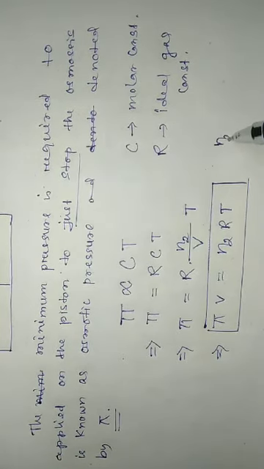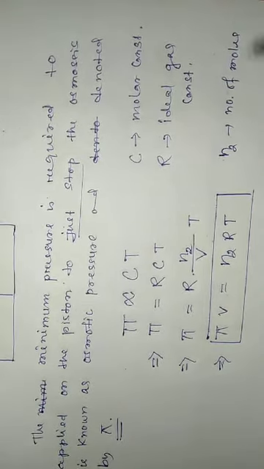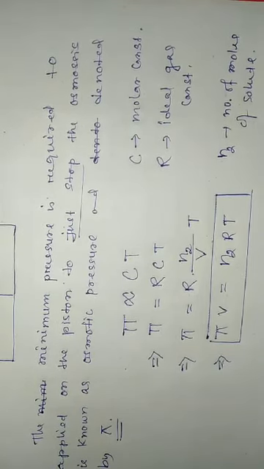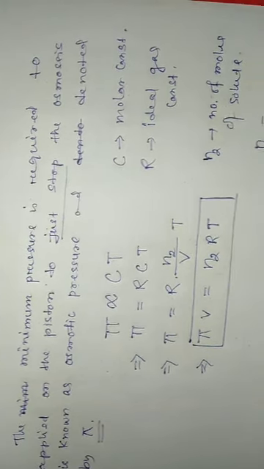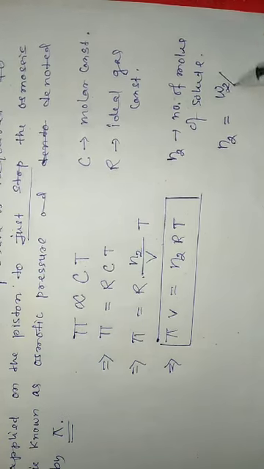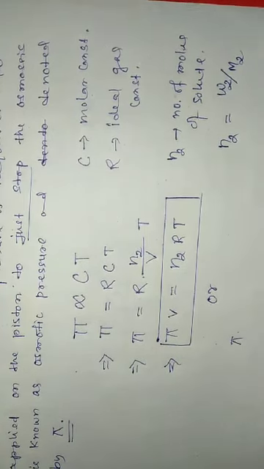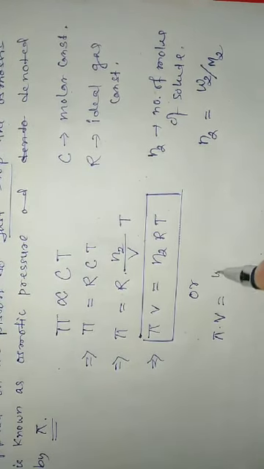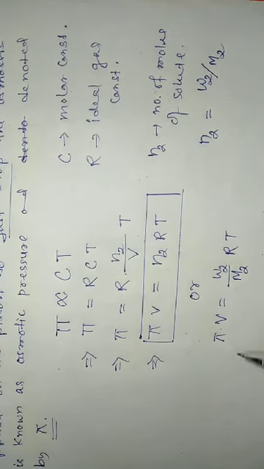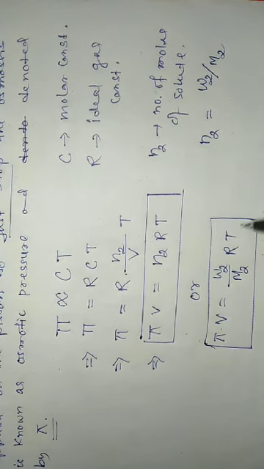What is N2 here? N2 is the number of moles of solute. So how can you calculate N2? We can calculate the number of moles of a solute in the solution by dividing the given mass of the solute by the molecular mass. So now this relation becomes pi into V equal to W2 divided by M2, R into T. So this is the ultimate mathematical form of the osmotic pressure.